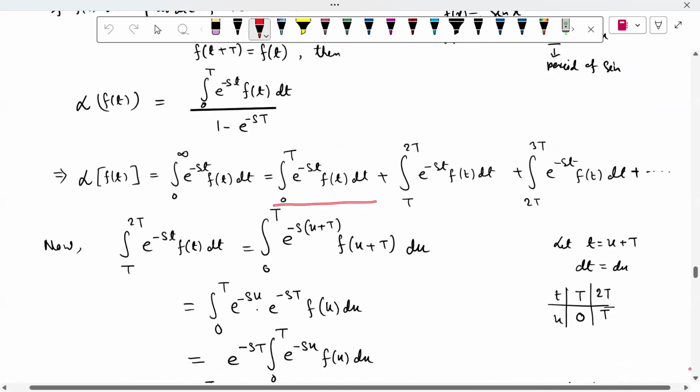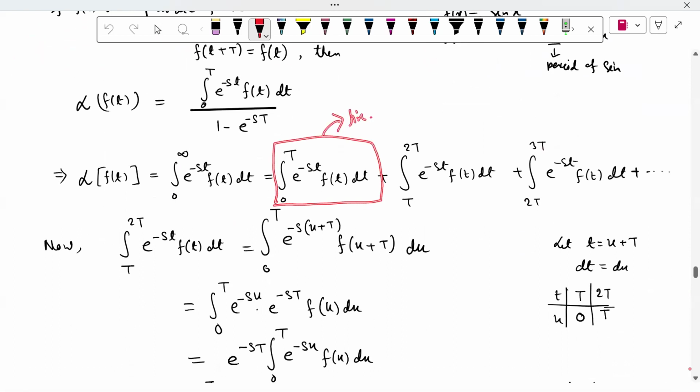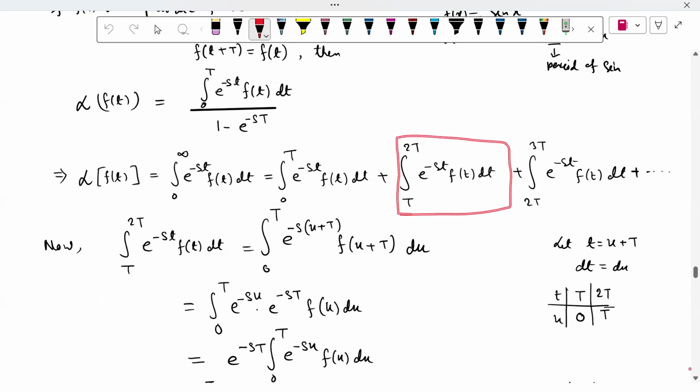At first we just fix the first term as it is, and do nothing with it. Now we try to find the value of the integral from T to 2T of e to the power minus s t f(t) dt. In this integral we take the substitution t = u + T. Here t and u are variables and capital T is a constant. If you differentiate, we get dt = du.